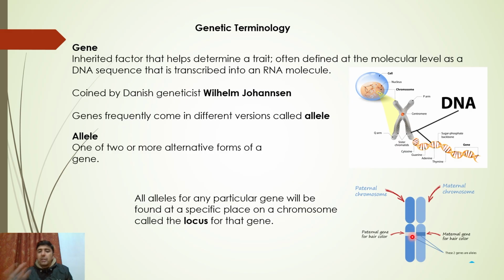Say for example, a trait that I've shown over here is hair color. For hair color you have one gene, one paternal gene from your father and one gene from your mother. You guys know this because we have homologous chromosomes. We have one set, 23 chromosomes, we get from our mother and 23 chromosomes we get from our father. Every chromosome has a pair or its replica from the other parent.